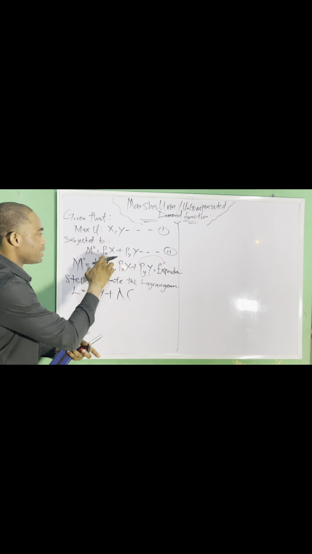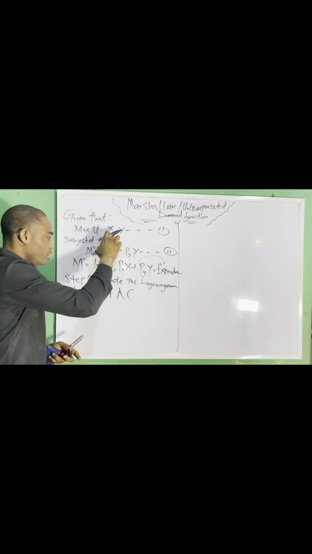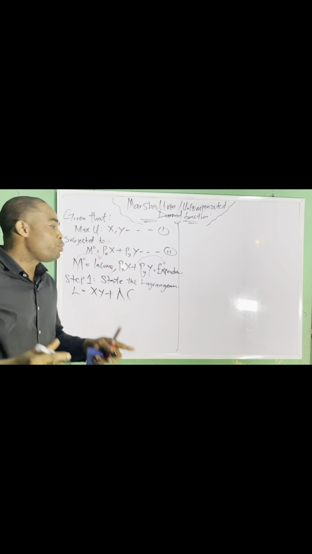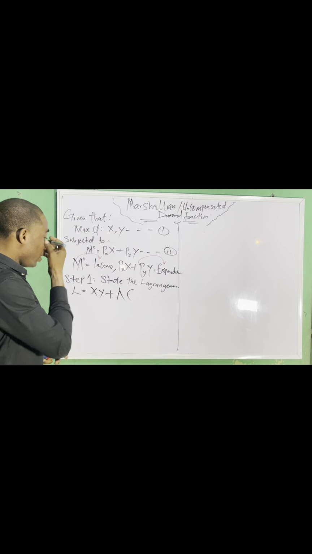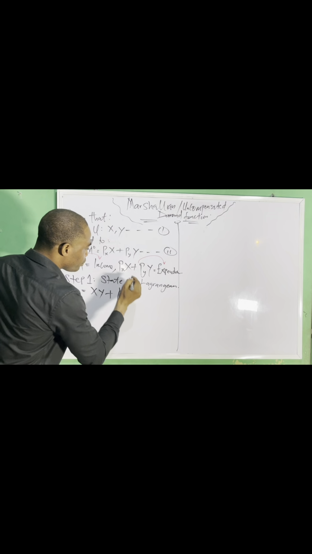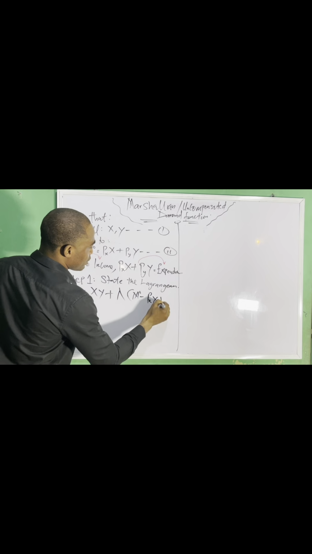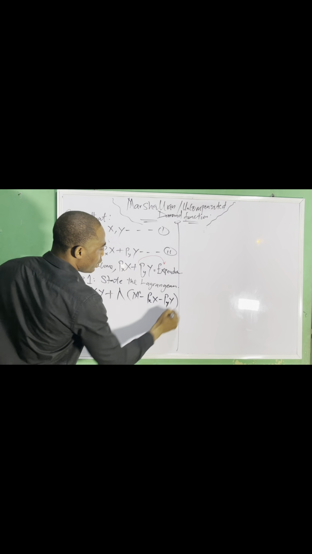This is our constraint, the budget line, and our objective function is our utility function. So we add them together to form our Lagrangian. But what makes it unique is that we need to add this lambda to it. If you don't add this lambda to it, you are getting it wrong. So now you have M minus PX X minus PY Y, then you close the bracket.